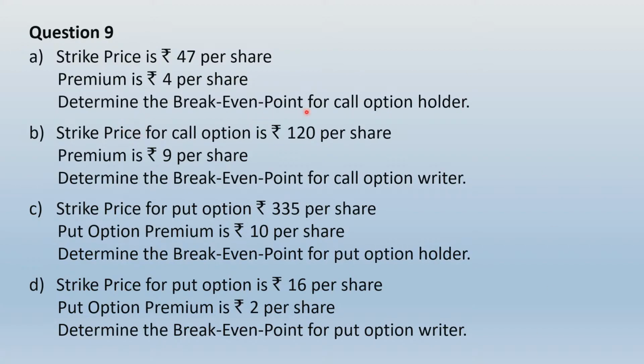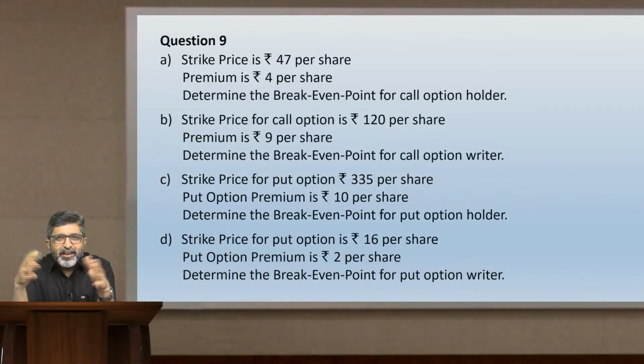Determine the break even point for call option holder. Next question is asking determine the break even point for call option writer. Then it is asking determine the break even point for put option holder, and then determine the break even point for put option writer.